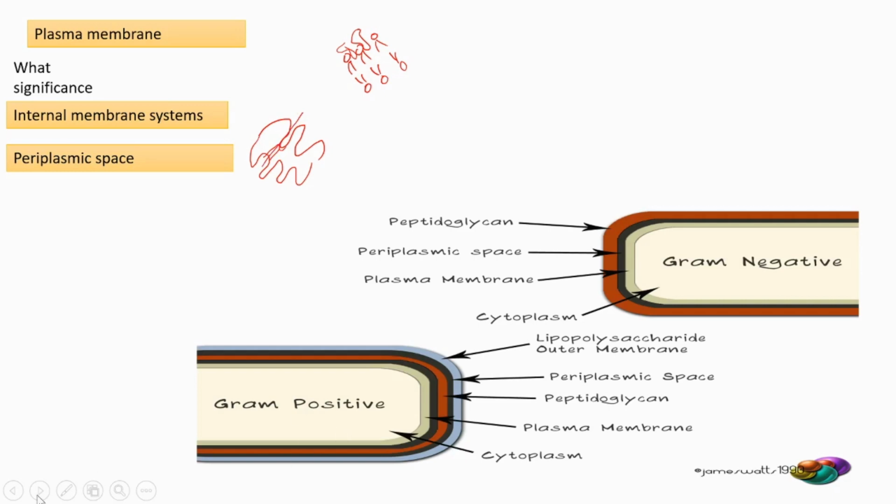Then we are going to understand the periplasmic space. The periplasmic space is a big space found in gram-negative bacteria. Gram-positive bacteria also have this periplasmic space, but it is very small, size-wise. The periplasmic space is found between the outer membrane and the plasma membrane. In the case of gram-positive bacteria, the periplasmic space is there, but it is very narrow.